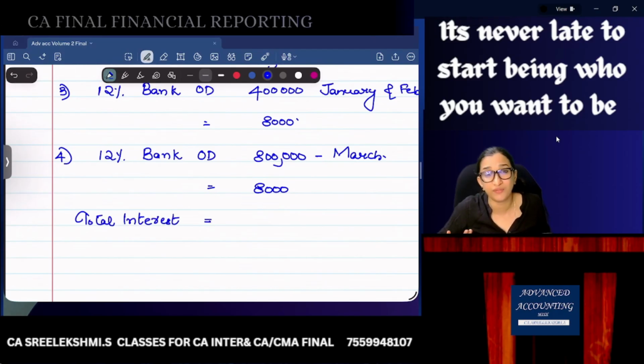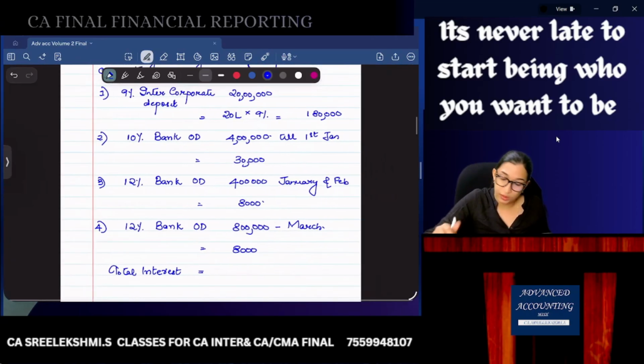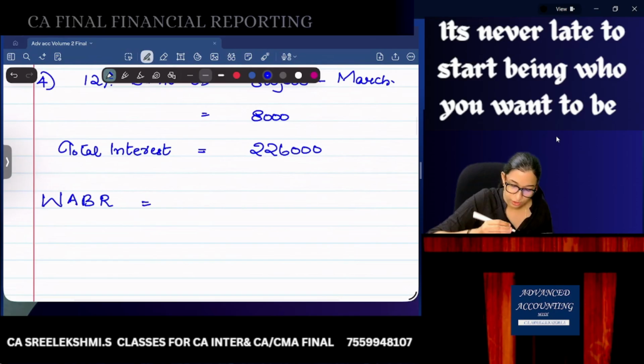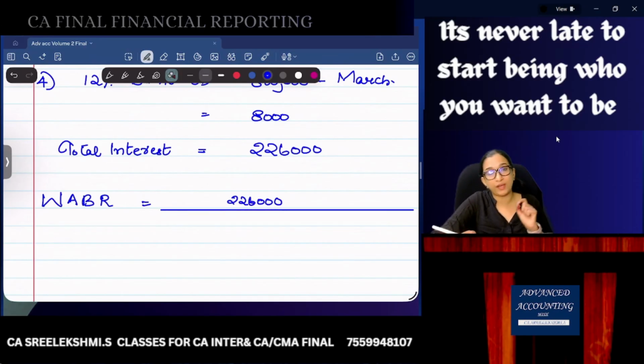What are we calculating? We are calculating weighted average borrowing rate. So first we calculated interest. 1,80,000 plus 30,000 plus 8,000 and 8,000. Total interest comes to 2,26,000. So weighted average borrowing rate is equal to 2,26,000, the total interest during the year.